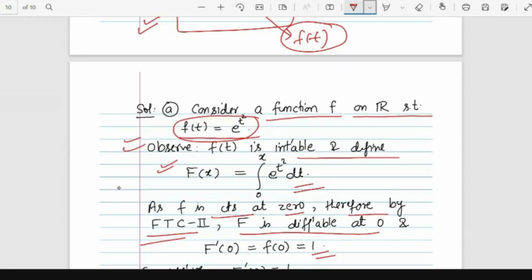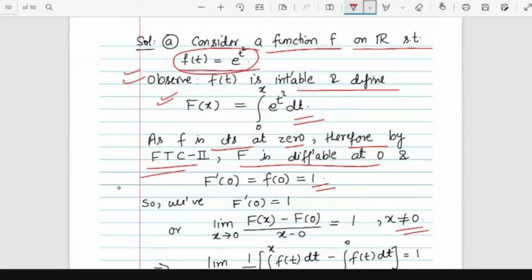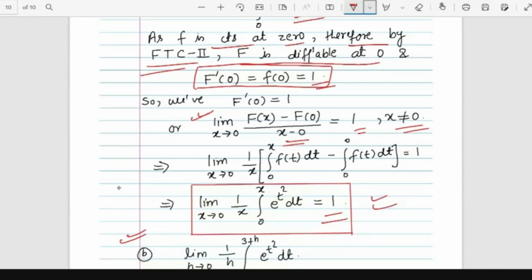This function is continuous at 0. Therefore, by applying fundamental theorem of calculus version 2, the integral function is differentiable at 0 and the derivative is given by f of 0. Then apply the definition of the derivative: limit x goes to 0 of F of x minus F of 0 divided by x minus 0 is equal to 1. Putting all these values, we get this value is equal to 1.